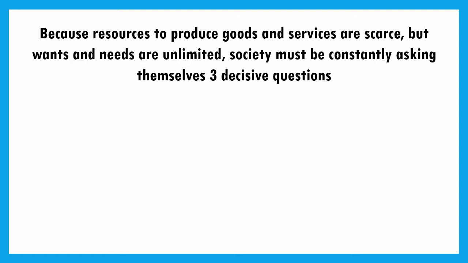So, because these are scarce and wants and needs are unlimited, societies constantly have to ask themselves three questions. And these three questions are really important for us to understand, because whenever we look at economics as the study of decision making, these are the kinds of decisions that societies, that economies, and even people have to make regularly. So if we have this set amount of resources and we have wants and needs we have to satisfy, we have to ask ourselves three questions.